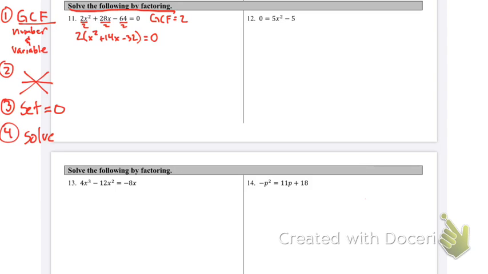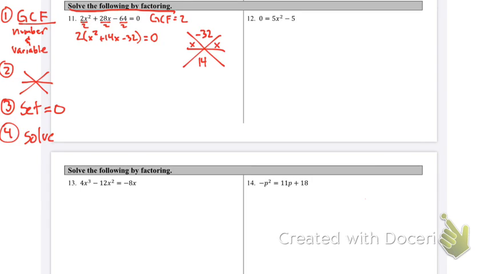Now we're going to try to do snowflake method for this guy. So the stuff in parentheses, a times c, that's negative 32 here. Our b value, 14, goes on the bottom, positive 14. Our x, not the GCF, but the x inside parentheses is 1, so we're going to split the x and x.